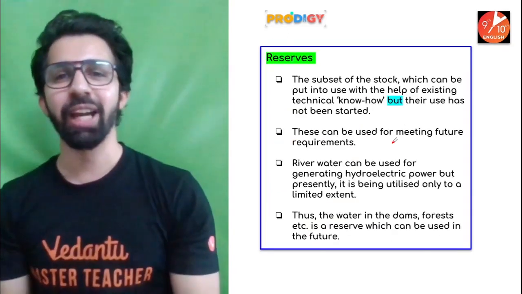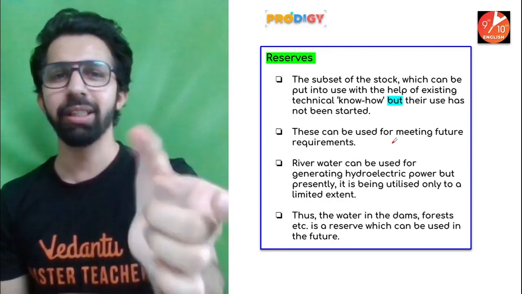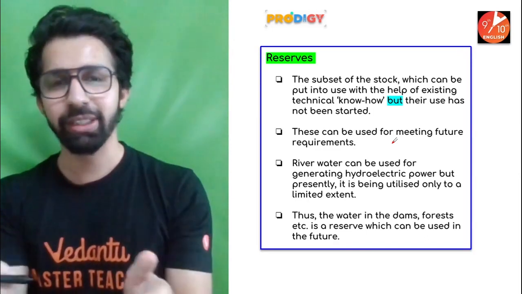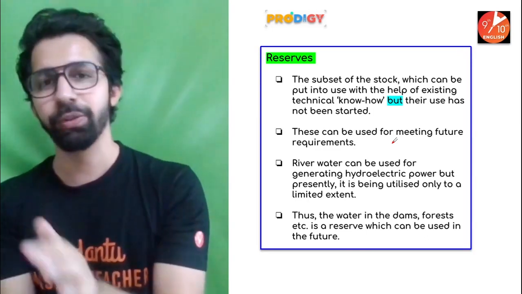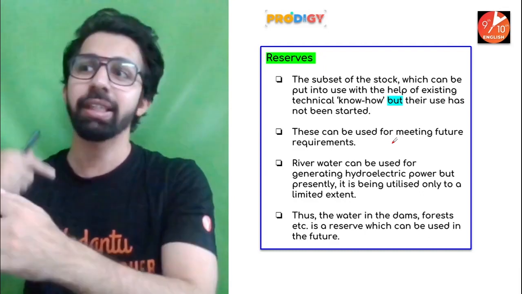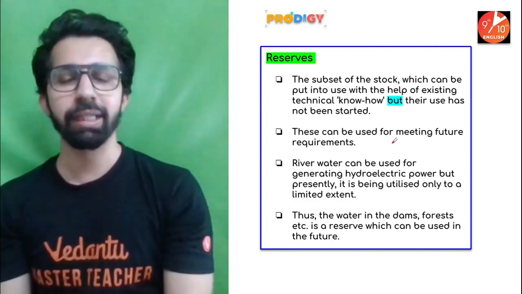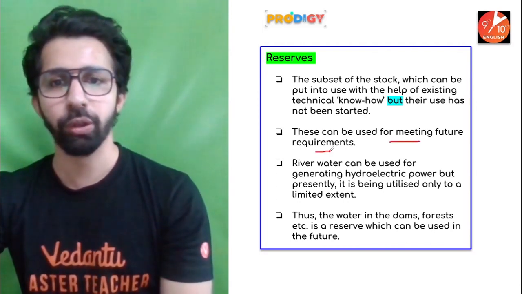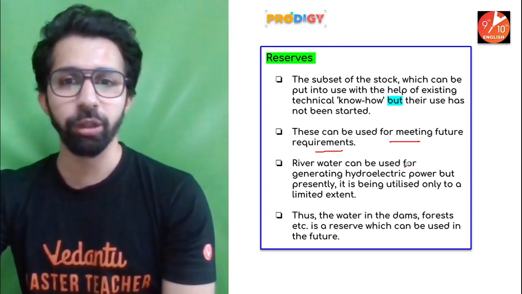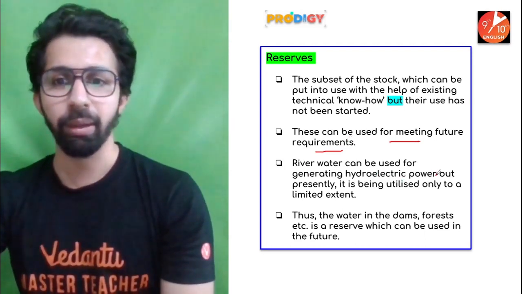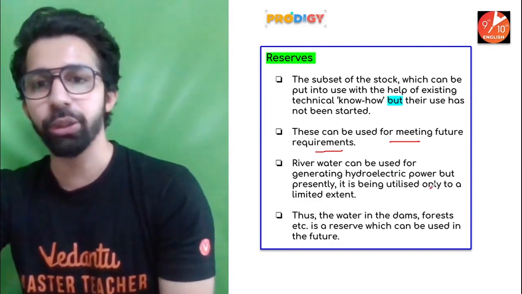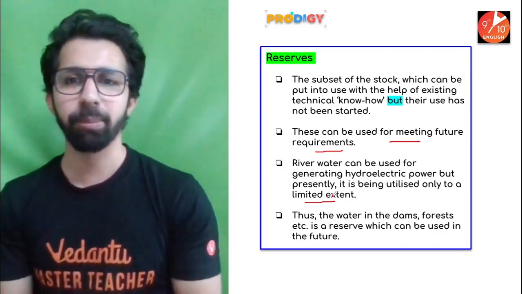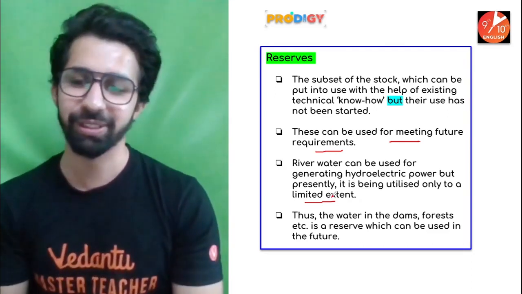And the last one on the list we have got is reserves. The term itself gives you the explanation: reserved for the future generation. There are some resources which are kept only for the future generation, so that we can do development in the near future also. So it comes under reserves. These can be used for meeting future requirements. For example, river water can be used for generating hydroelectric power, but presently it is being utilized only to a limited extent. So it has been reserved for meeting future requirements. So this comes under reserves.